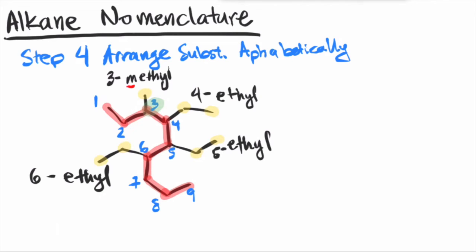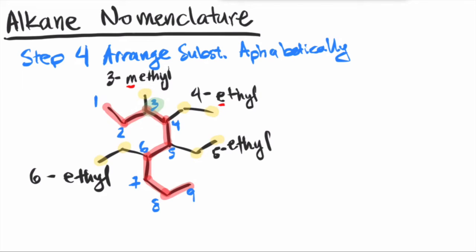So we want to compare the substituent name. In this case, M is going to represent methyl and E is going to represent ethyl. So the competition is between methyl and ethyl, so E would come before M alphabetically, so we would name the ethyl groups first. Now, since there are multiple ethyl groups, we don't want to say 4-ethyl, 5-ethyl, 6-ethyl.